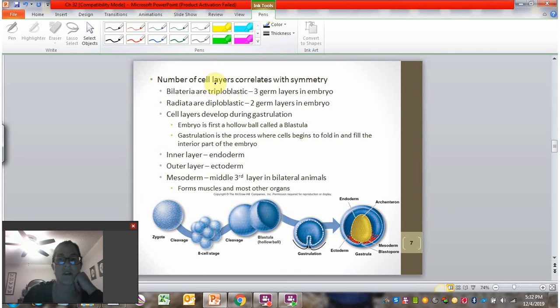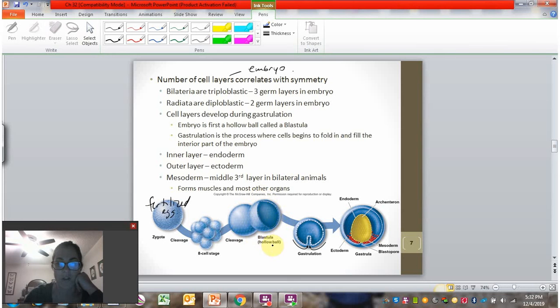So the symmetry of organisms correlates with the number of cell layers in the embryo. When we say cell layers, we're talking about during embryonic development. To overview embryonic development a little bit, you have a zygote, which is a fertilized egg, and that begins to go through a lot of mitosis. So the cells begin to divide rapidly. This is an embryo at the 8-cell stage. And then as more and more cells form, the cells take on this form.